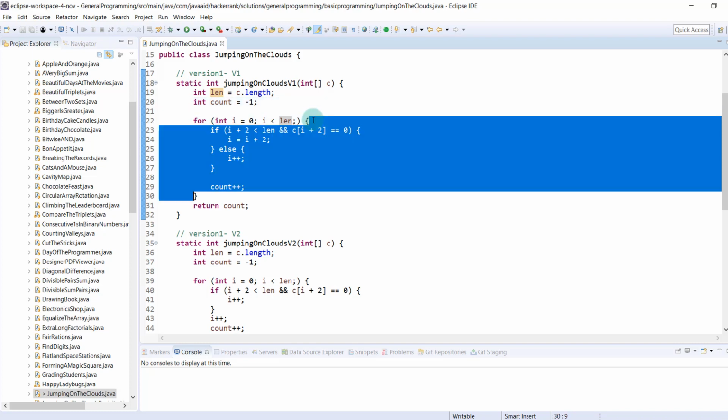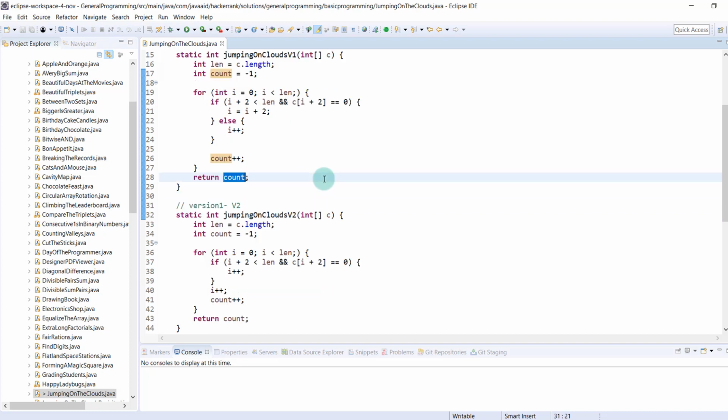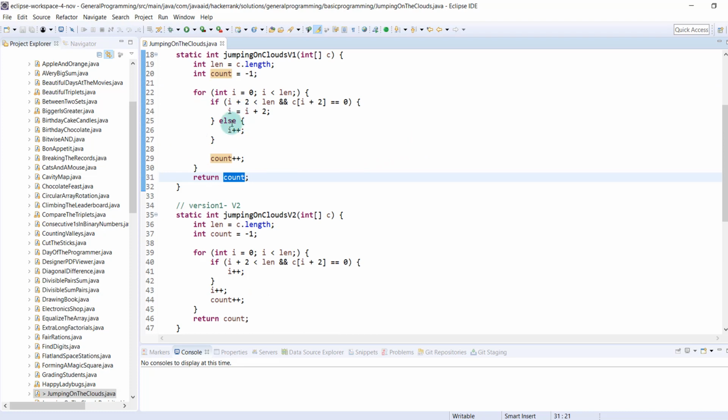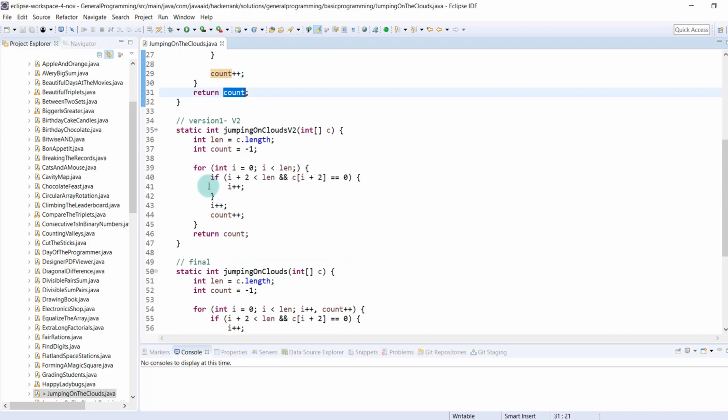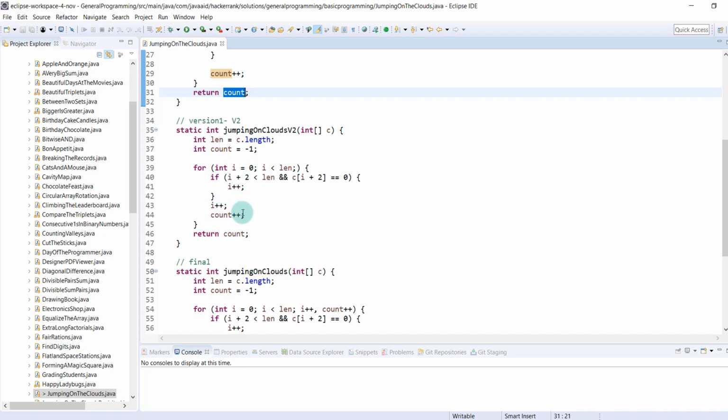So this is the for loop, I equals to 0 and I is less than len. And this is the main condition guys which we have to check. We have already seen this. We are going to increment I by 2 if the condition is true, else we'll increment I by 1. And we have count variable which will hold the jump count. We'll increment by 1. And at the end we'll return the count from here. This is the version 2 guys. So in the previous one, what modification we have done, we have just removed the else block. If you see, we have removed the else block from here.